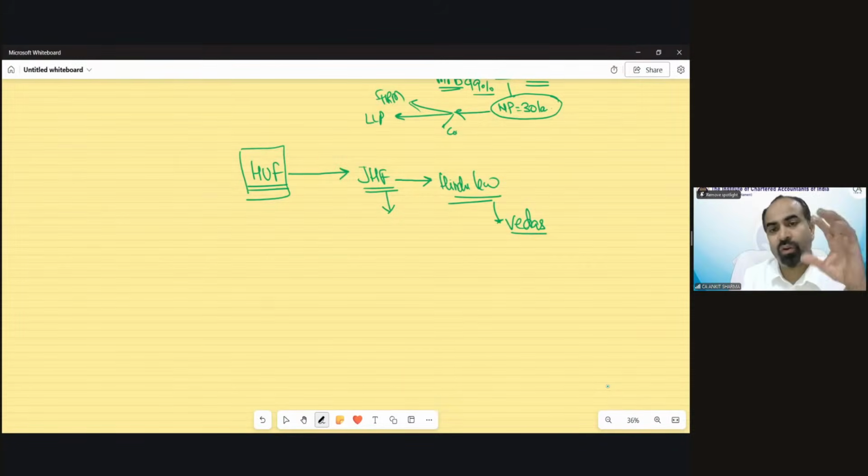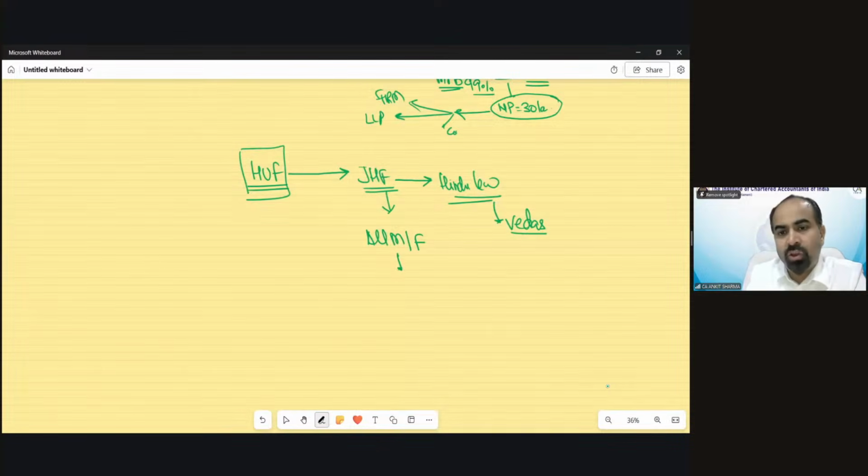The joint Hindu family consists of all male and female of a Hindu family, those lineally descended from a common ancestor.